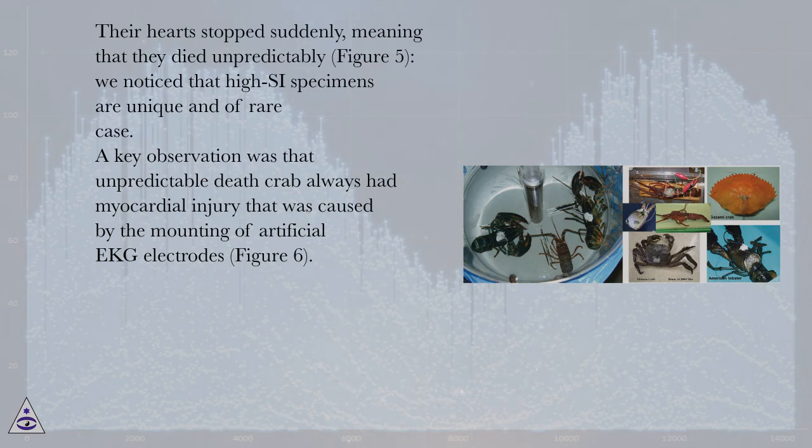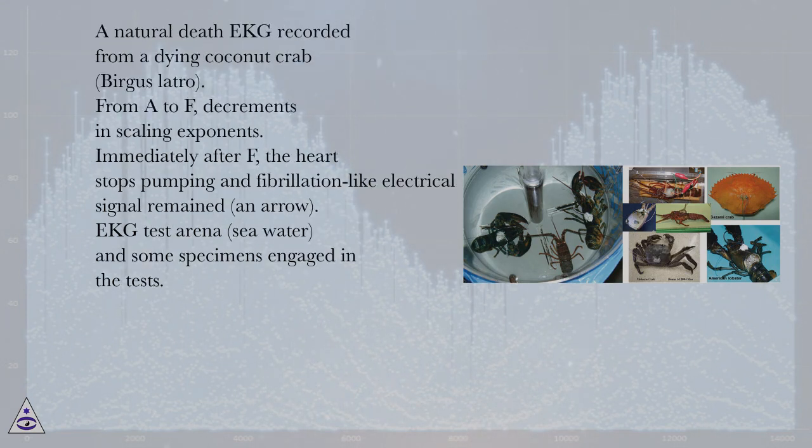A key observation was that unpredictable death crabs always had myocardial injury that was caused by the mounting of artificial EKG electrodes, figure 6. A natural death EKG recorded from a dying coconut crab, Birgus latro. From A to F, decrements in scaling exponents. Immediately after F, the heart stops pumping and a fibrillation-like electrical signal remained, an arrow.